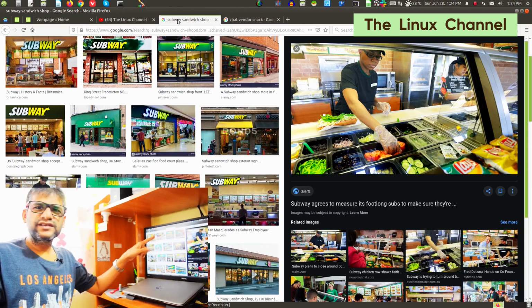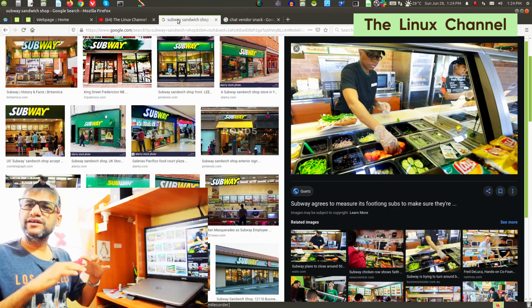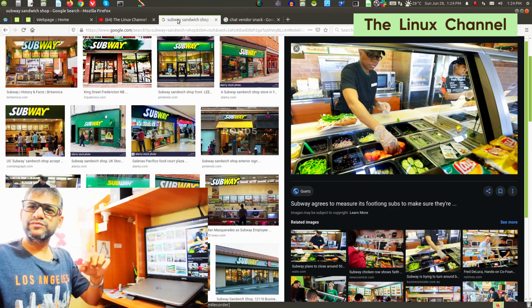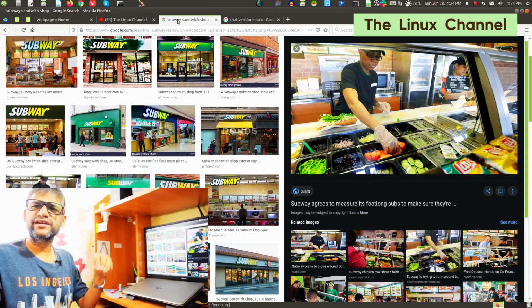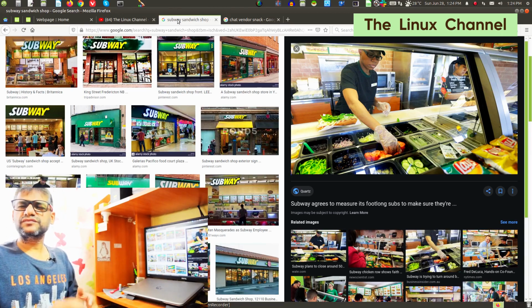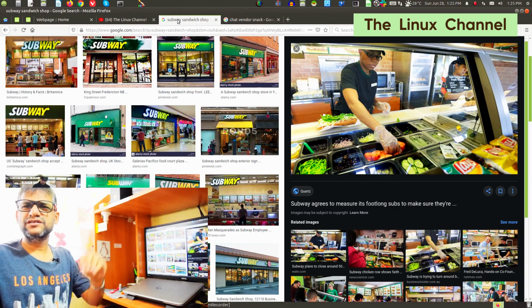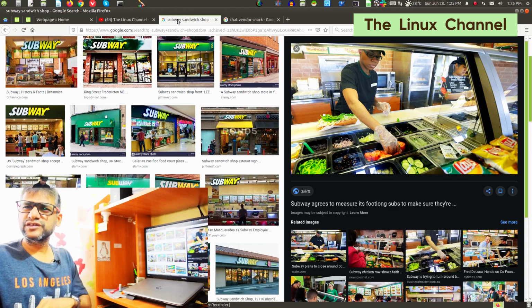So here there is an exception. Here it is a branded product, so you will get a particular brand influence, whatever they choose, and more or less it is going to be the same, but they do customize based on the country. In some countries, if they don't eat pork, they may not add it to their menu at all, versus in India, they may not add beef salami or pork salami and stuff like that. So it depends. They may customize here and there, but more or less you will get the same thing whichever Subway outlet you go to. The same thing applies to Pizza Hut and Domino's also.